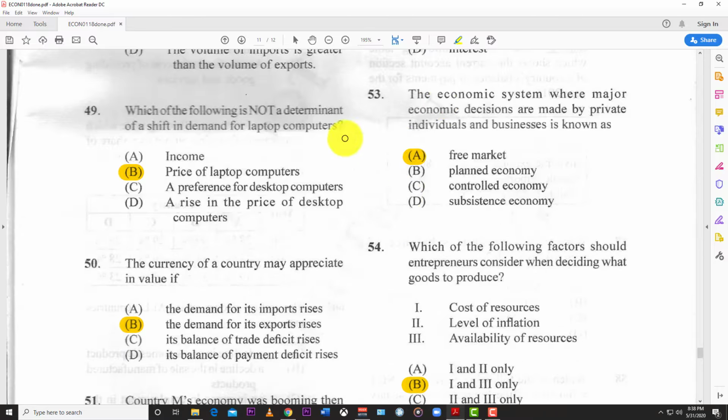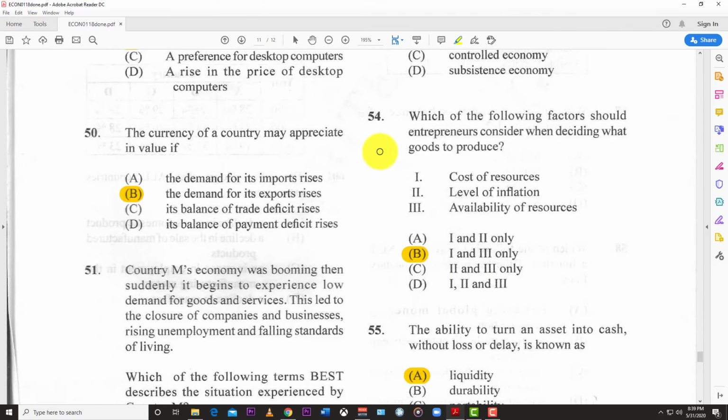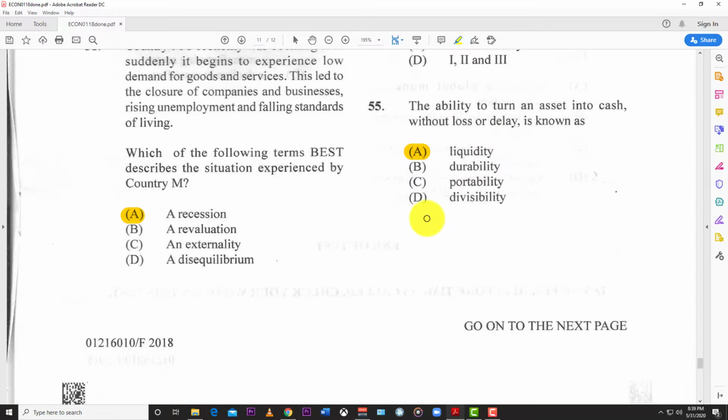53. The economic system where major economic decisions are made by private individuals and businesses is known as A, the free market. 54. Which of the following factors should entrepreneurs consider when deciding what goods to produce? And the best answer is B, 1 and 2. So that's the cost of resources and also the availability of resources.